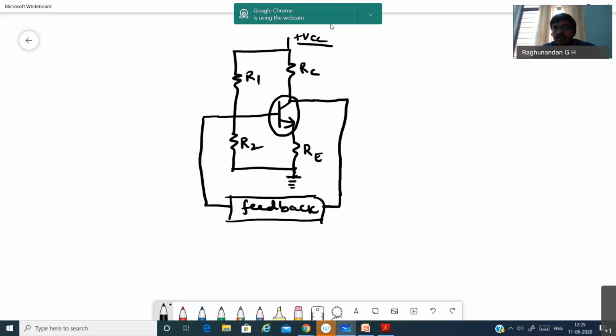And plus VCC, we already know this plus VCC is used in order to fix the operating point of this transistor. To keep the operating point in the active region, we will be using this plus VCC. So there is nothing related to the output here. It is just going to fix the operating point. It is not going to help anything with respect to generating the output signal. It is just going to make sure the transistor is fixed in the active region.